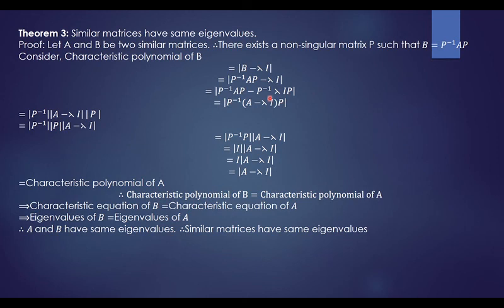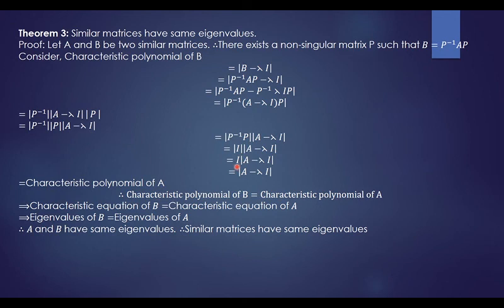With P inverse and P taken outside, the remaining term is A minus lambda I. The determinant of this product of three terms is divided among the three terms: determinant of P inverse, determinant of A minus lambda I, determinant of P. Then determinant of P inverse and determinant of P taken together give determinant of P inverse into P, and the remaining term is determinant of A minus lambda I. Determinant of P inverse into P is nothing but determinant of I, the identity matrix.